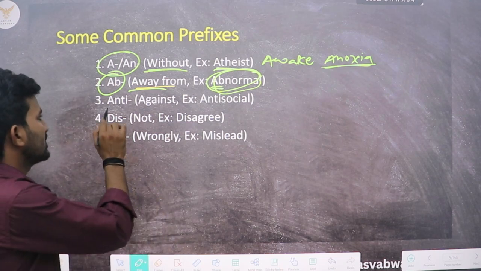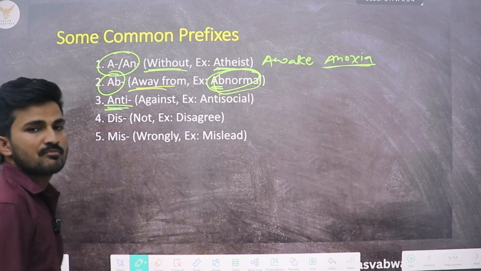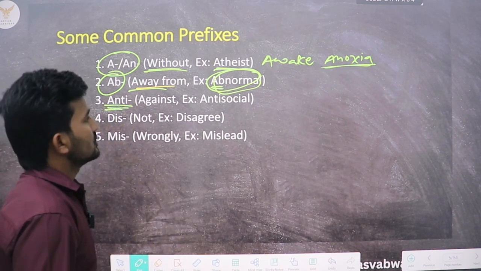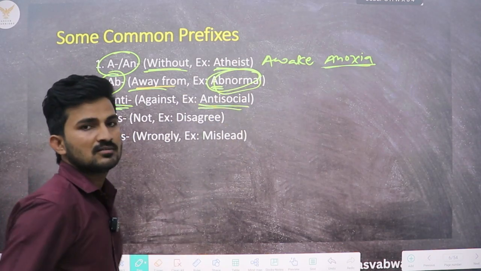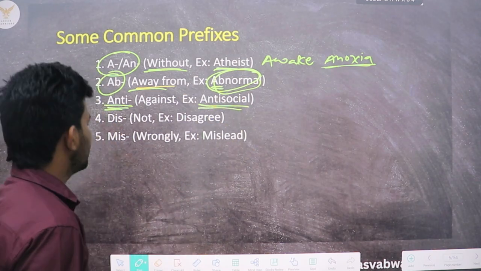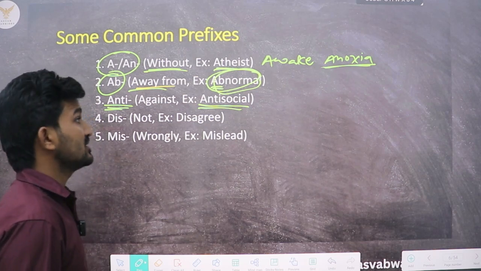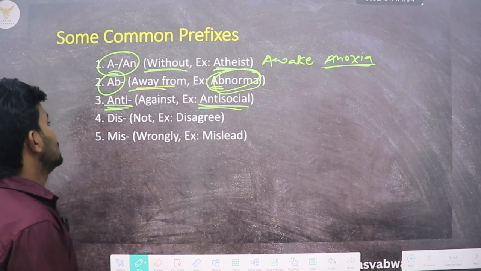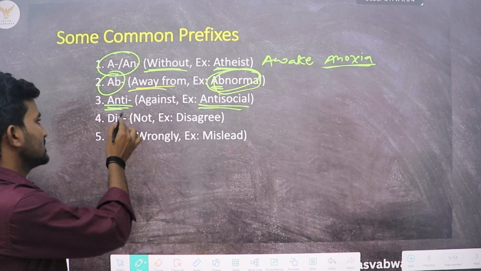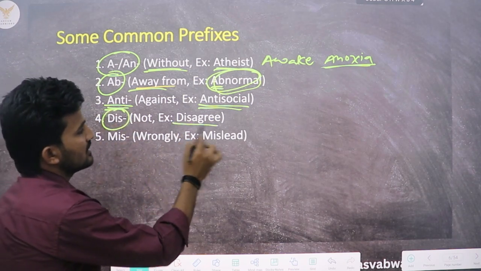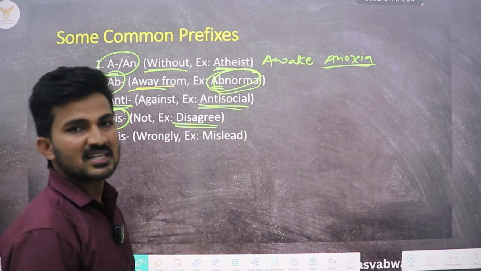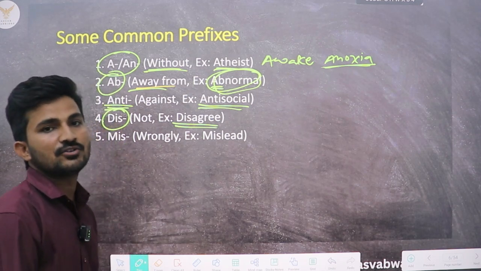There is one prefix anti, which means against. An example for this is anti-social or anti-national. That which is against the nation can be said as anti-national. The next prefix is dis, which means not, like the word disagree or disapprove or discontinue.